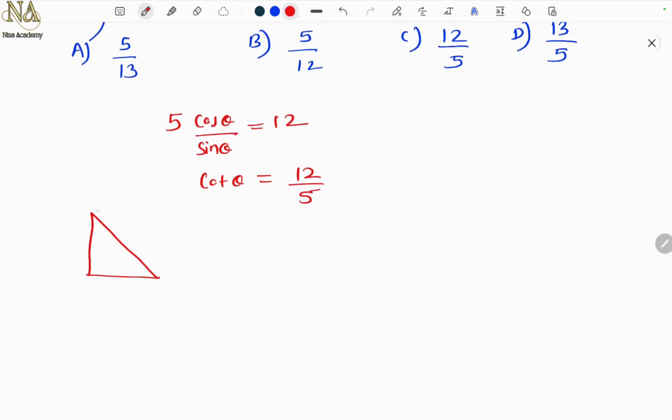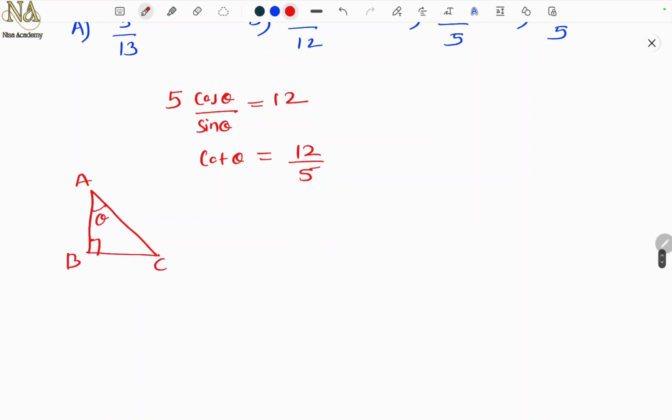You can go for a triangle, name it as ABC. This is 90, and we'll take this as theta. So cot is what? Adjacent upon opposite. Adjacent is this, opposite is this. We have to find the hypotenuse again. What? Right angle triangle. Pythagoras theorem.